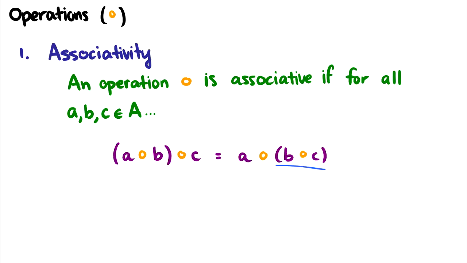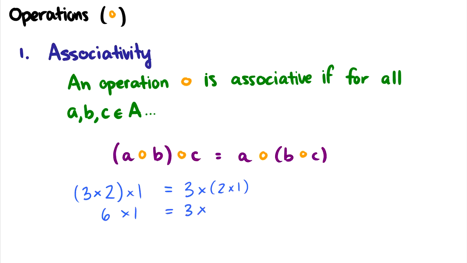So for instance, one you're already familiar with is multiplication. So if I do 3 times 2 times 1, this is the same thing as doing 3 and then multiplying 2 times 1 together first instead. So if I did 3 times 2 first, I end up with 6 times 1. On the other side, if I do 2 times 1 first, I end up with 2. So this will be 6 times 1 is equal to 3 times 2. And indeed, they are the same. So multiplication is associative in the real numbers and integers. So that's associativity. We've seen this before in propositional logic and set theory.